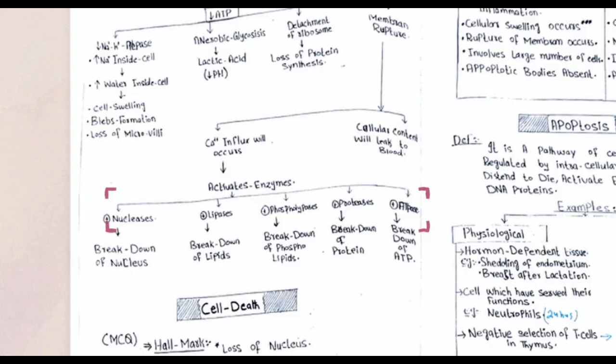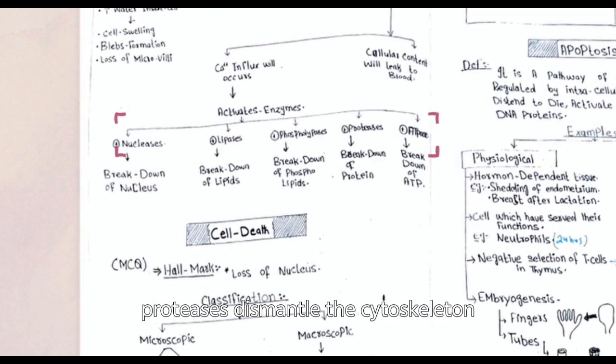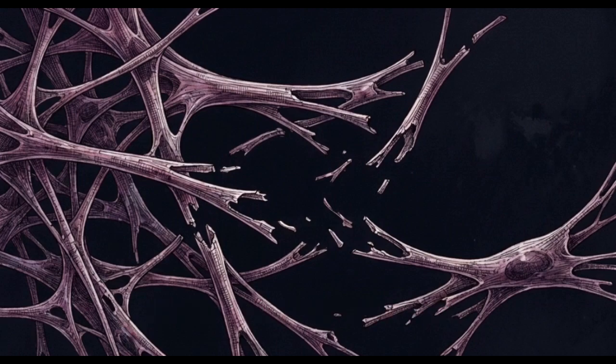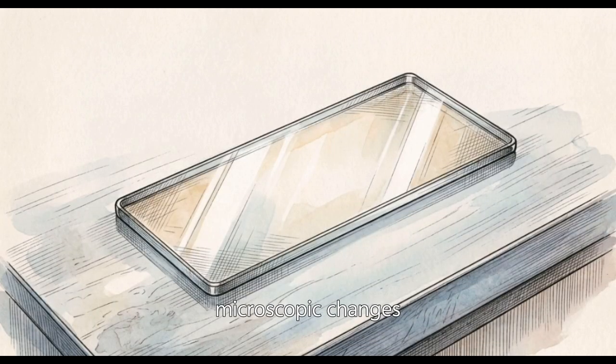Nucleases shred DNA, lipases destroy membrane lipids, proteases dismantle the cytoskeleton, and ATPases accelerate the depletion of energy stores. The loss of oxygen leads to a total biochemical collapse. The cell actively dismantles its own structures as a direct consequence of this failure. Pathologists identify this collapse through specific microscopic changes.